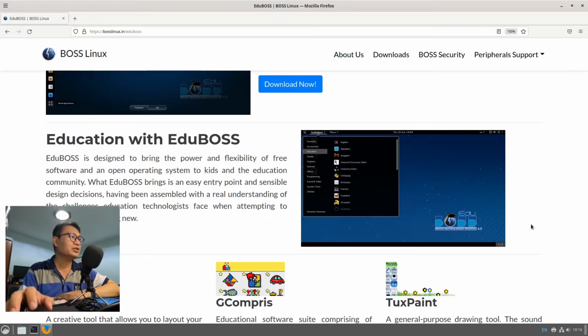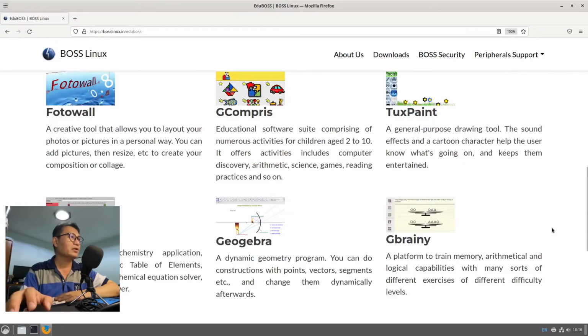It will be really understanding of the challenges technology educators face in preempting the implementation of something new, like the software GCompris. I use GCompris with my kids at school to teach them. They have different categories and different types of files, basically from science, discovering computers, games, reading, practice reading, and all those things are in that particular educational software suite, which is GCompris.